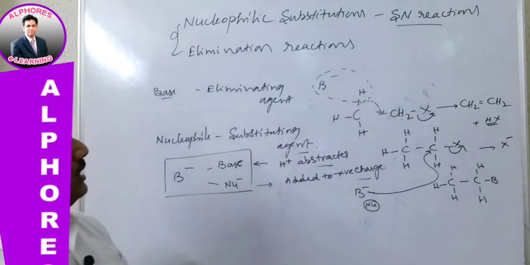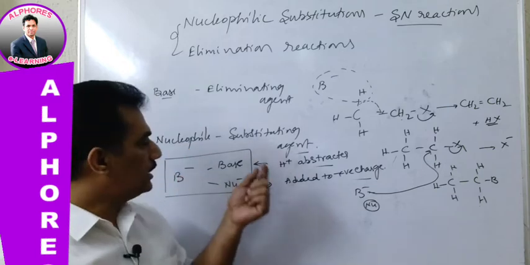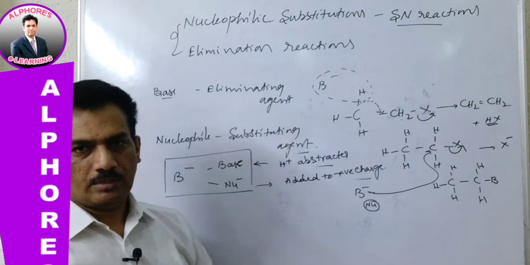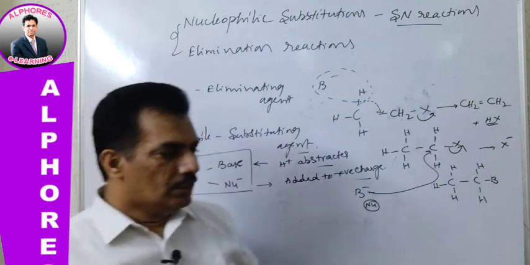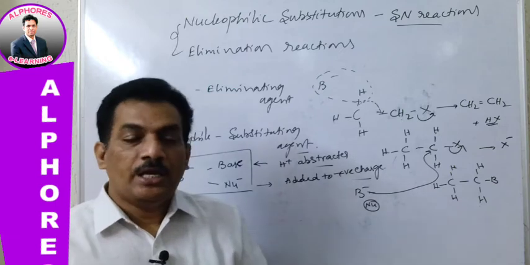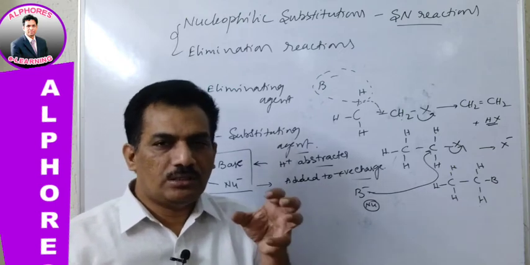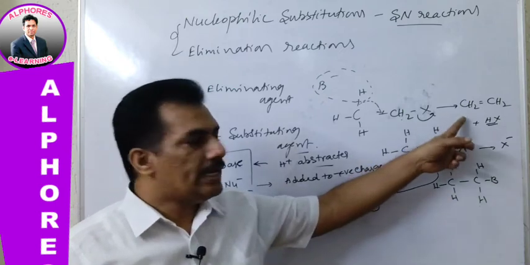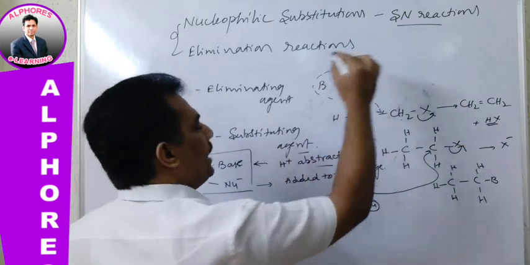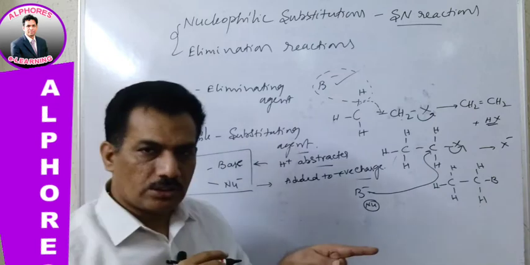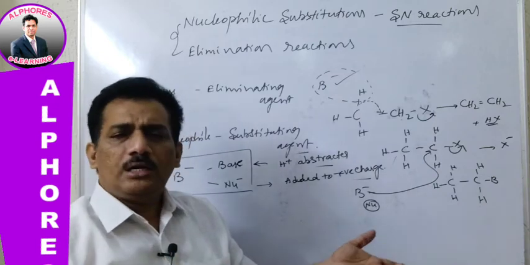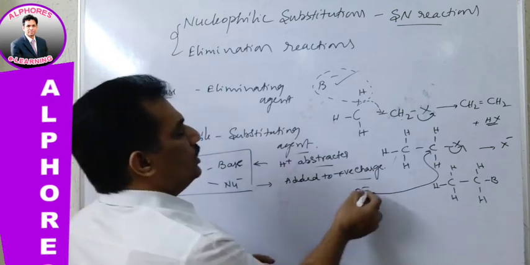Just remember, for the base, the eliminating tendency is the dominating tendency. That means whenever any negatively charged species or any base has sufficient strength to create elimination, first of all it tries to behave like a base. If it fails to behave like a base, then automatically the second option will be nucleophile.